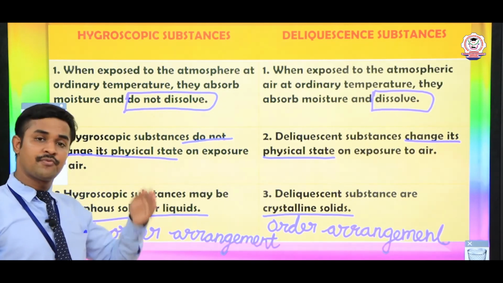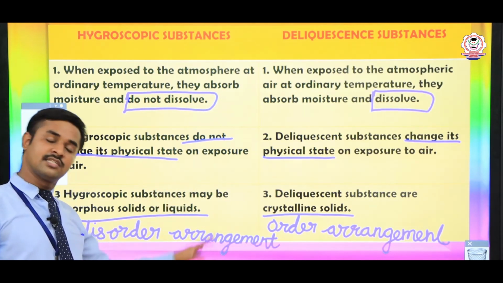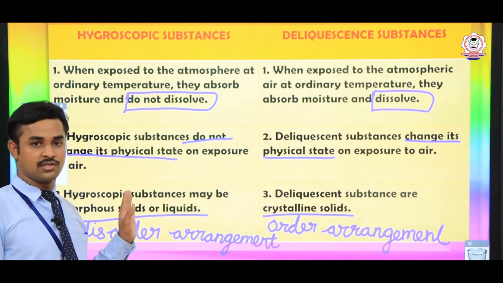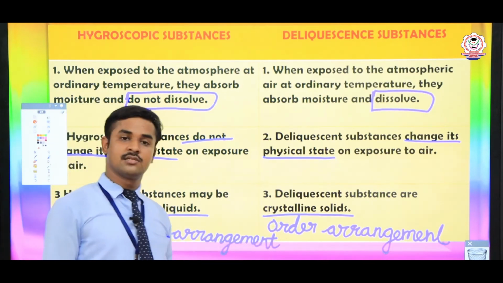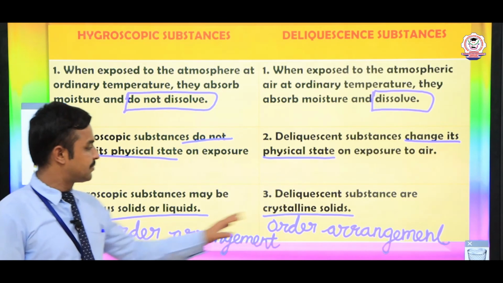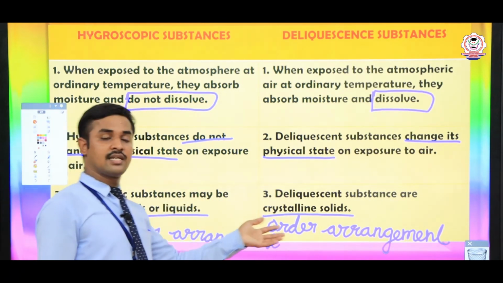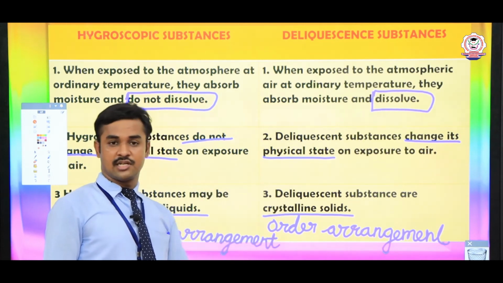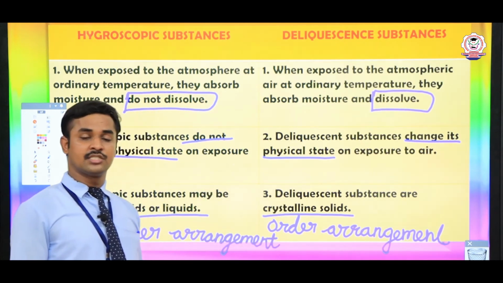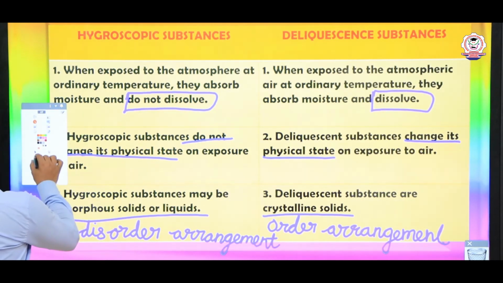They do not have a perfect arrangement, and they can change the position of their atoms and molecules. But in crystals, each atom has a particular arrangement. So there is a difference between crystals and amorphous solids. Generally amorphous solids are powders, and crystals have a crystalline arrangement like unit cells and crystal lattice types.